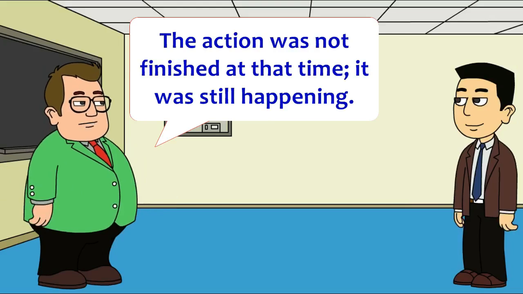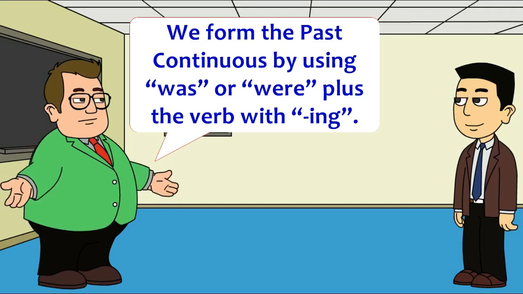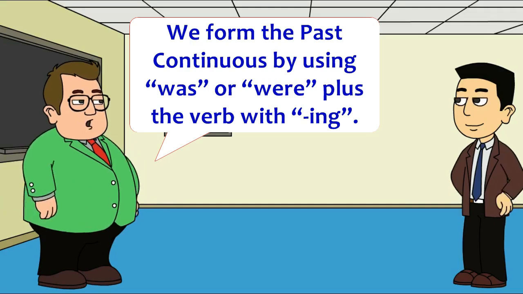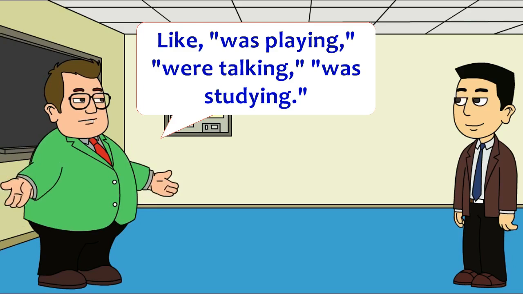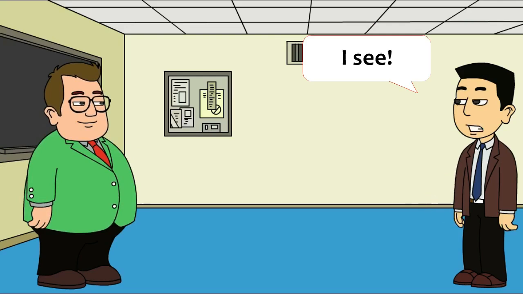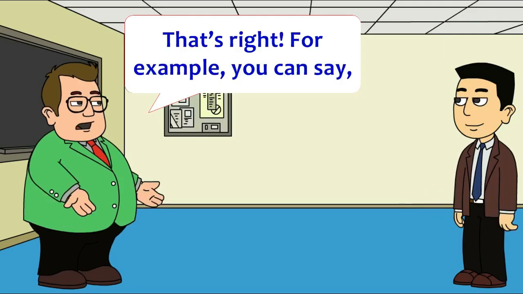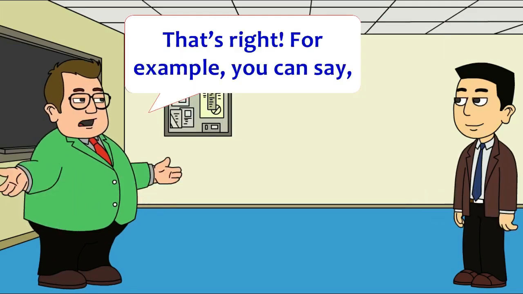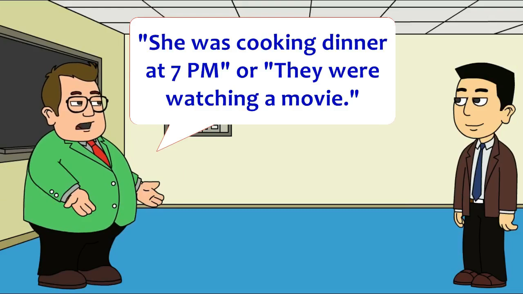It was still happening. We form the past continuous by using was or were plus the verb with ing, like was playing, were talking, was studying. I see. So, was is for singular, like he, she, or I, and were is for plural, like we, they, or you? That's right. For example, you can say, she was cooking dinner at 7 p.m. or they were watching a movie.